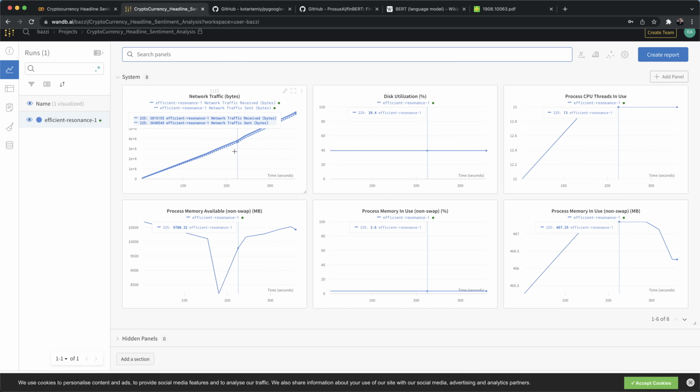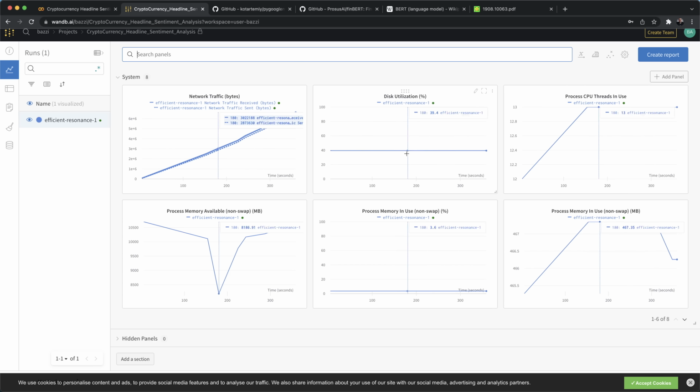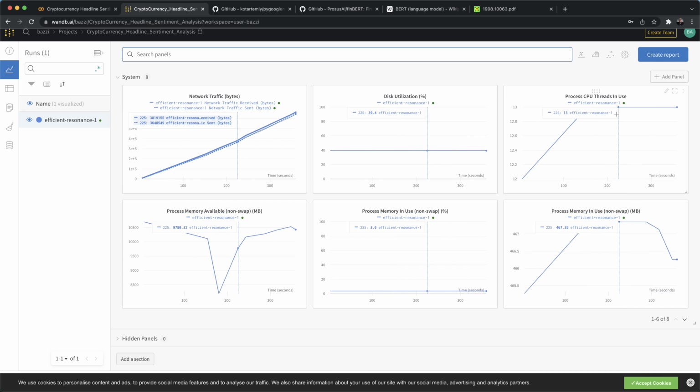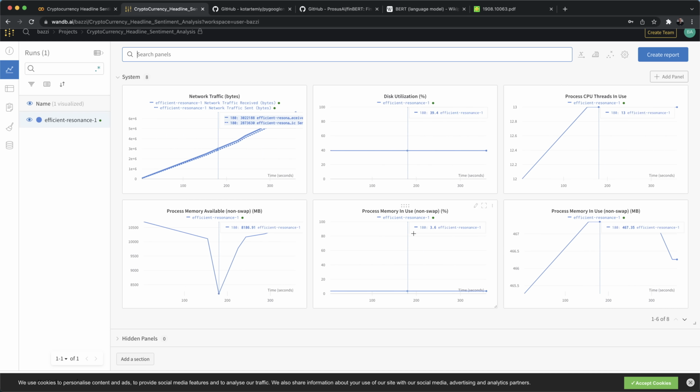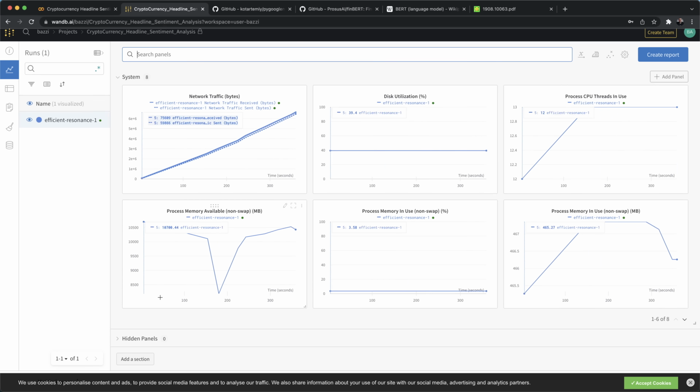Before you implement your app, you need a high-level prototype of your app. So you can first start checking how much network traffic you're consuming. Disk utilization, so far so good. We consumed 40%. CPU threads in use, between 12 and 13. You've got process memory in use and so on.